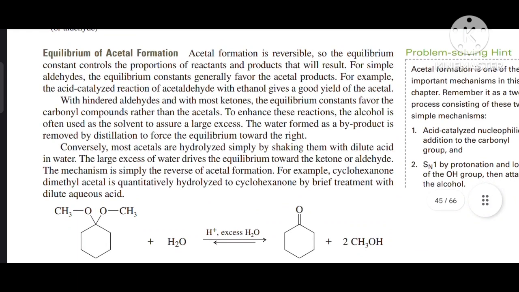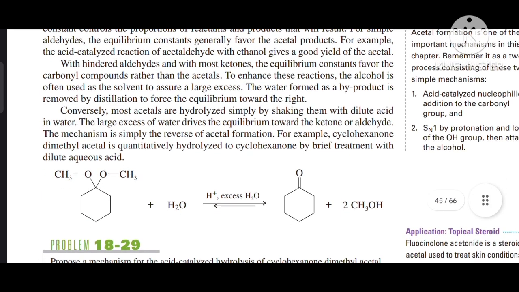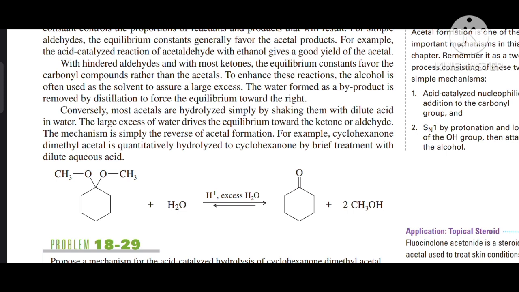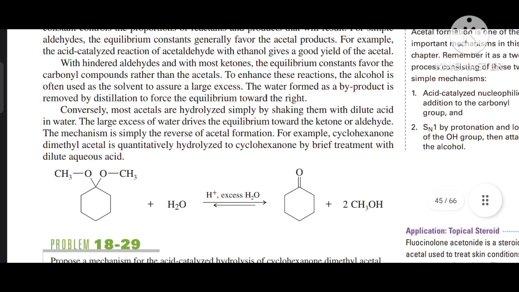Equilibrium of acetal formation. Acetal formation is reversible, so the equilibrium constants control the proportion of reactants and products that will result. For simple aldehydes, the equilibrium constant generally favors the acetal product. For example, the acid catalyzed reaction of acetaldehyde with ethanol gives a good yield of acetal. With hindered aldehydes and with most ketones, the equilibrium constant favors the carbonyl compound rather than the acetal. To enhance these reactions, the alcohol is often used as solvent to assure a large excess. The water formed as a byproduct is removed by distillation to force the equilibrium toward the right.